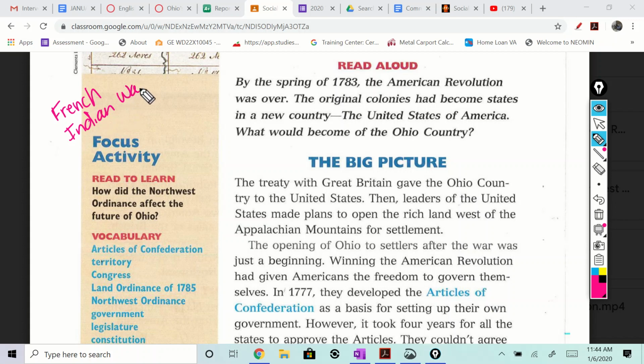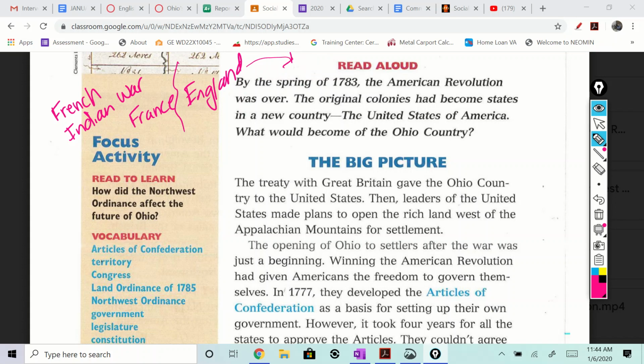And the French and Indian War was France battling England, right? And so that war was over. Now England wanted to tax the colonists, and the colonists weren't super happy about being taxed and not being represented.